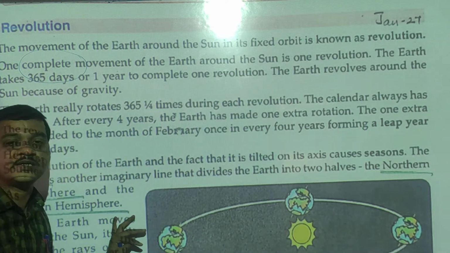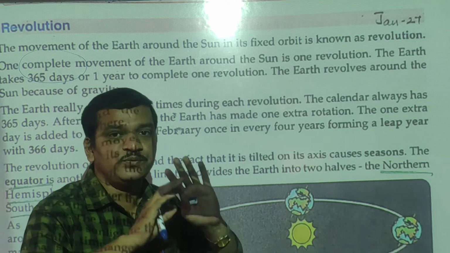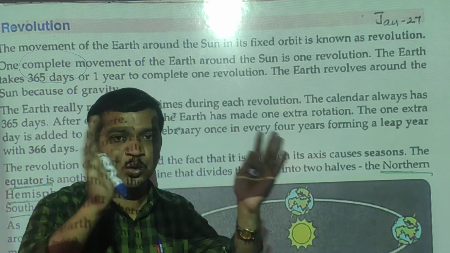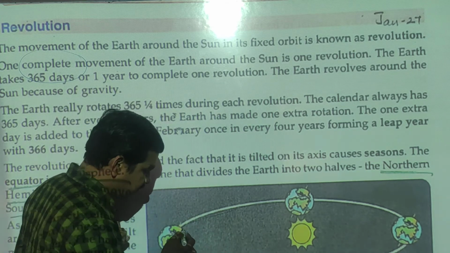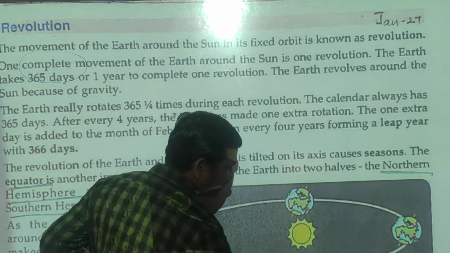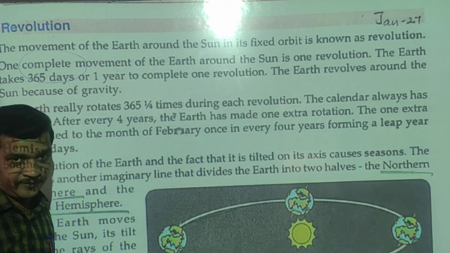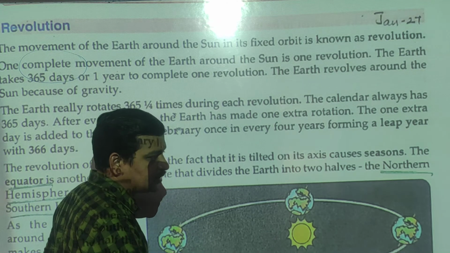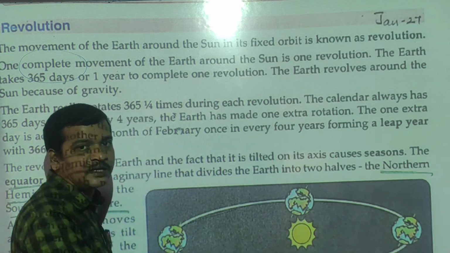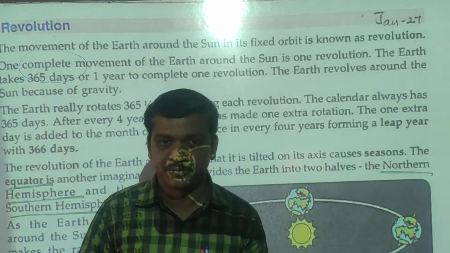Orbit means path, way, or road, we can say. So in this fixed path, the Earth moves around the sun. So the movement of the Earth around the sun in a fixed orbit is called revolution.